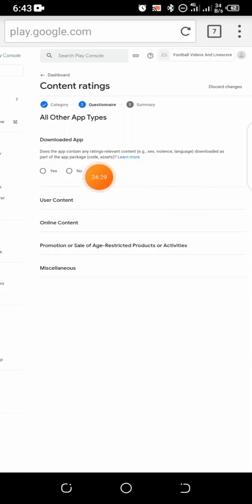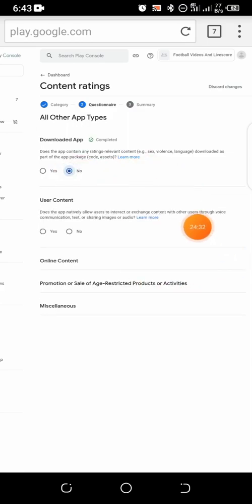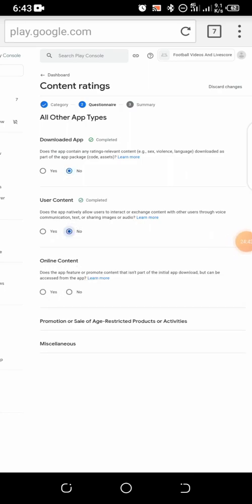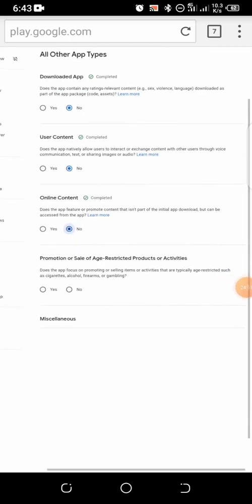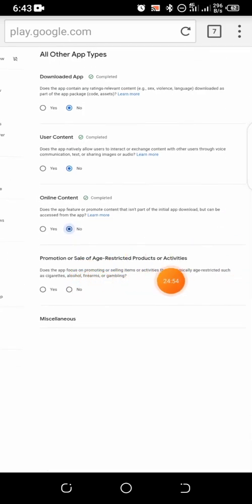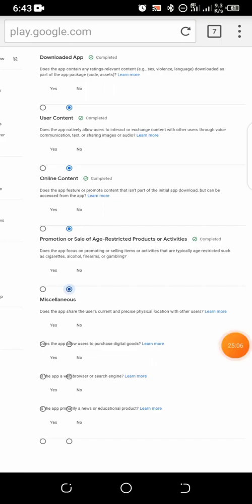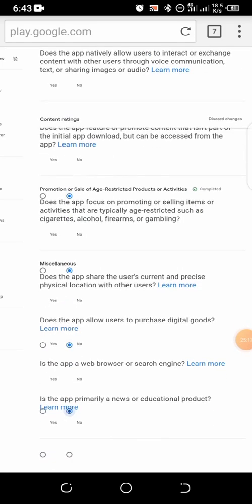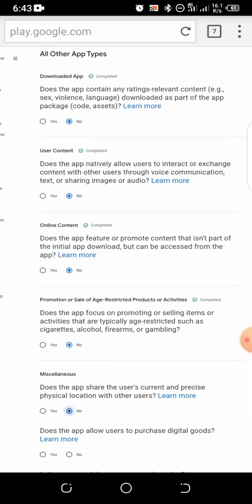So under that, they said downloaded app. Does this app contain any rating relevant content, e.g. sex? No, no. It doesn't contain anything of such. User content: does the app natively allow users to interact or exchange content with other users through voice? No, no. Online content: does any feature or promote content that isn't part of the initial app? No, it doesn't promote anything of such. Promotion or sale of age restricted products or activities: does the app focus on promoting or selling items or activities that are technically age restricted? No, no. All right, so the next one: does the app share the user's current and precise physical location with other users? No, no.